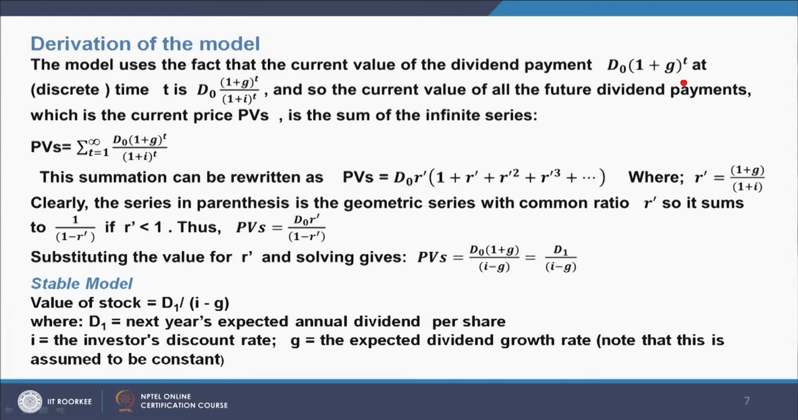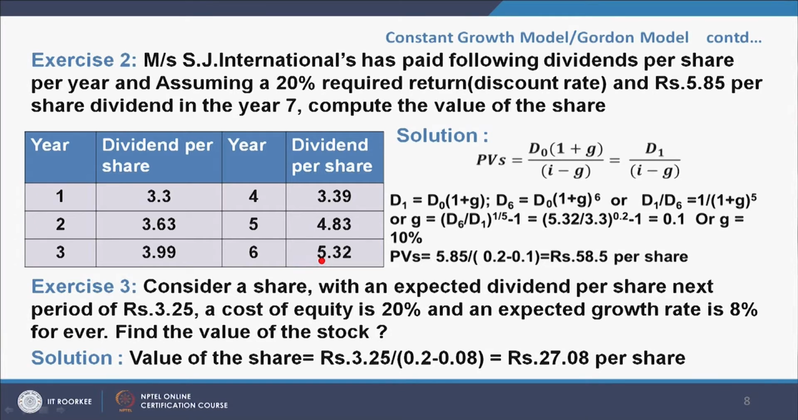The Gordon growth model: the value of the stock is D1 divided by (i - g), where D1 is the next year's expected annual dividend per share, i is the investor's discount rate, and g is the expected dividend growth rate. Note that this is assumed to be constant. Now, let us take an example.